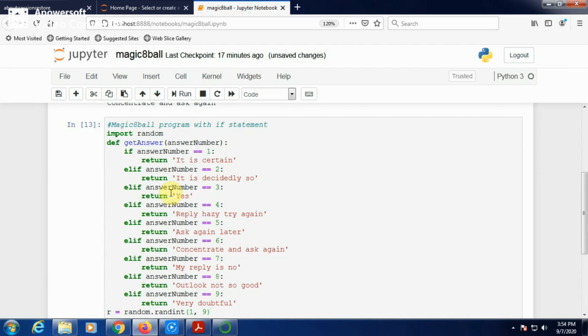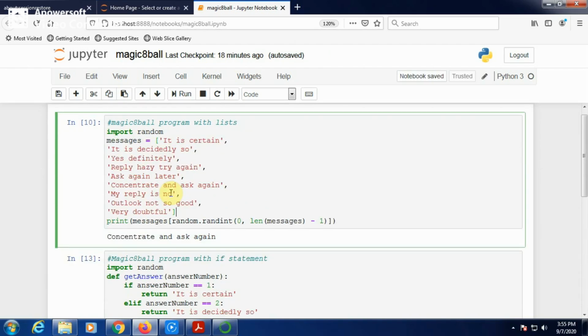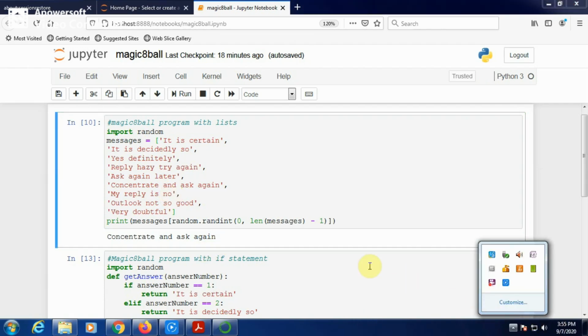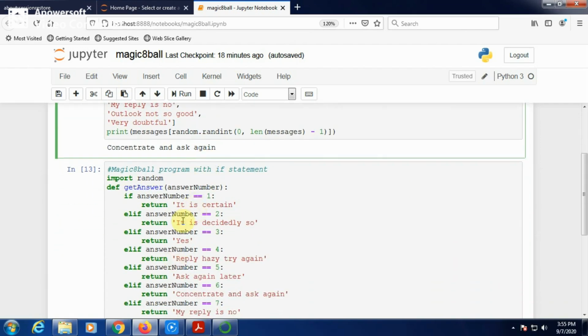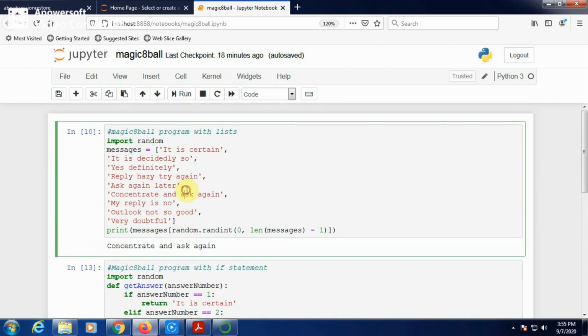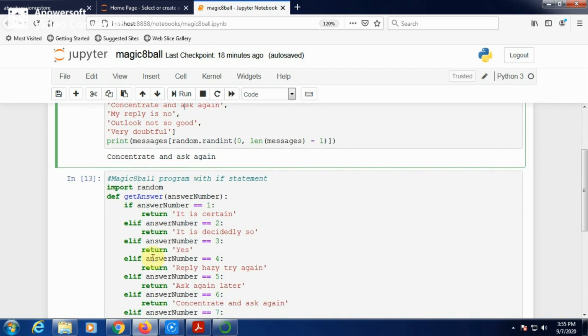If you have any question or doubt, try to compare both programs: this program using a list, and this program using if else.